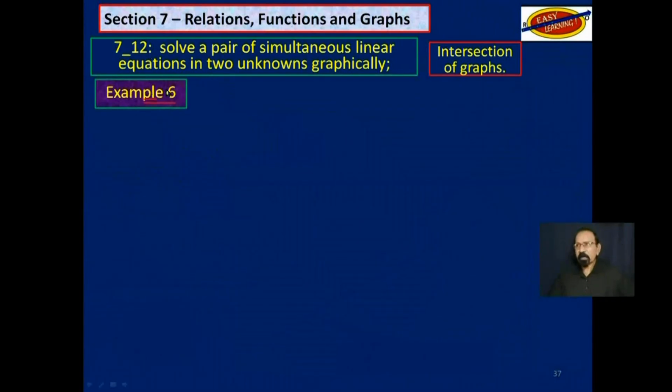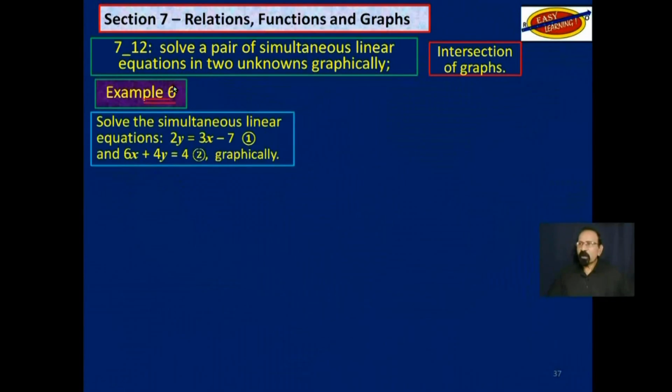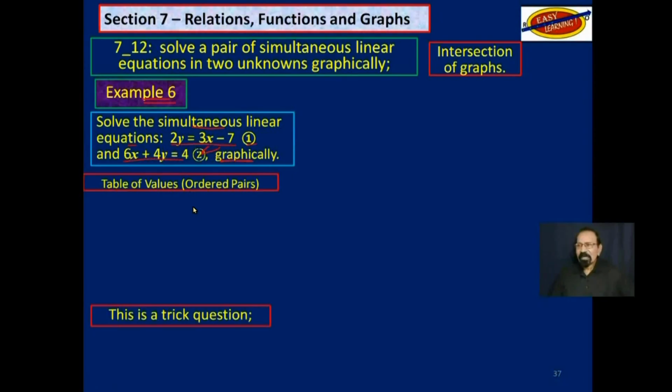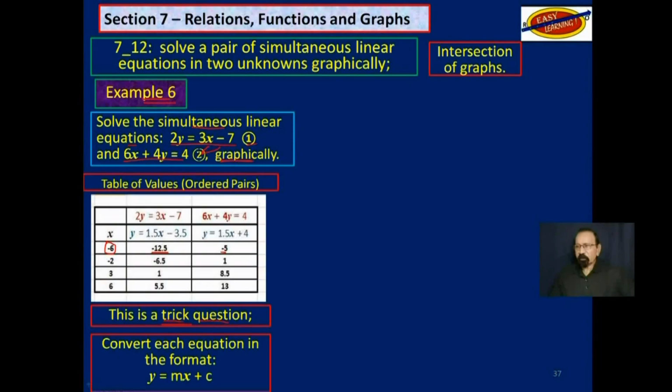Finally, example 6. Solve the simultaneous linear equation 2y is equal to 3x minus 7. We will call that equation 1. And 6x plus 4y is equal to 4. We will call that equation 2. Solve that graphically. All right. Before we get the ordered pairs, let me point out that this is a trick question.